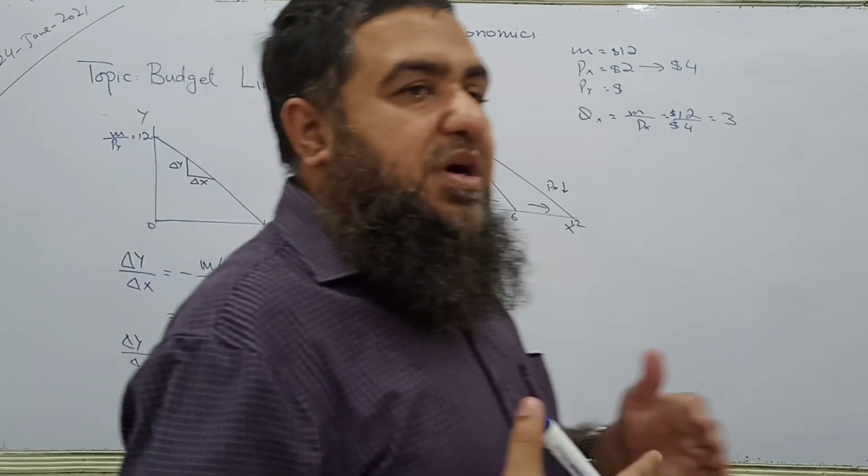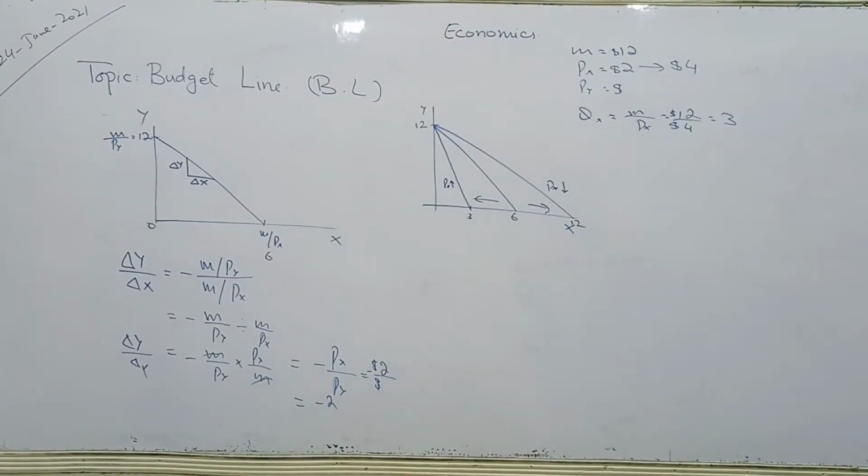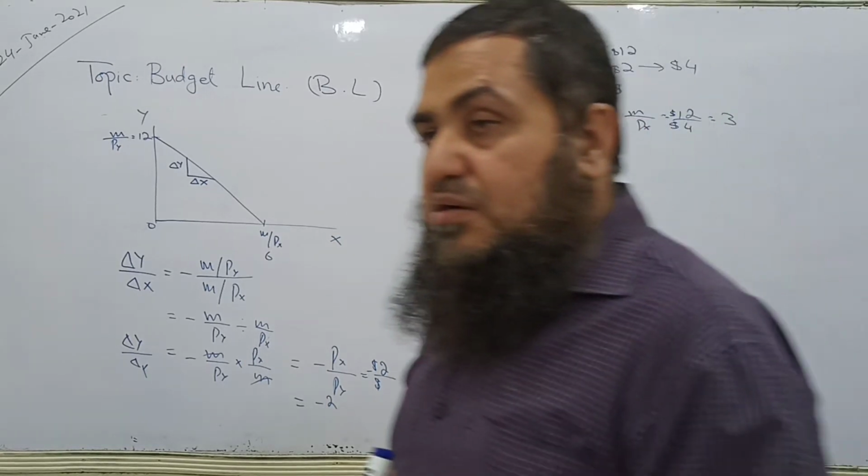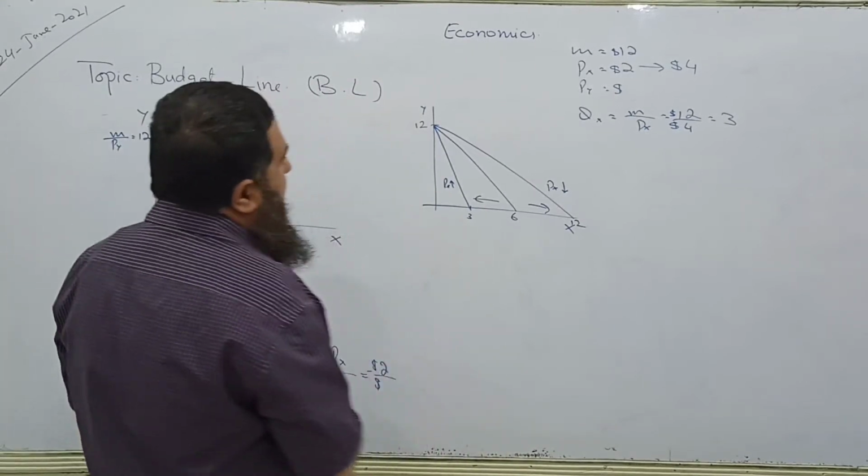This is how consumer affordability in real terms changes when the price of a good in the market changes. When prices are rising, within our given income our real affordability will decrease. And when prices fall in the market, although we are having the same income in our pocket, our purchasing power in real terms has increased. Clear or not? Now change the price of Y.